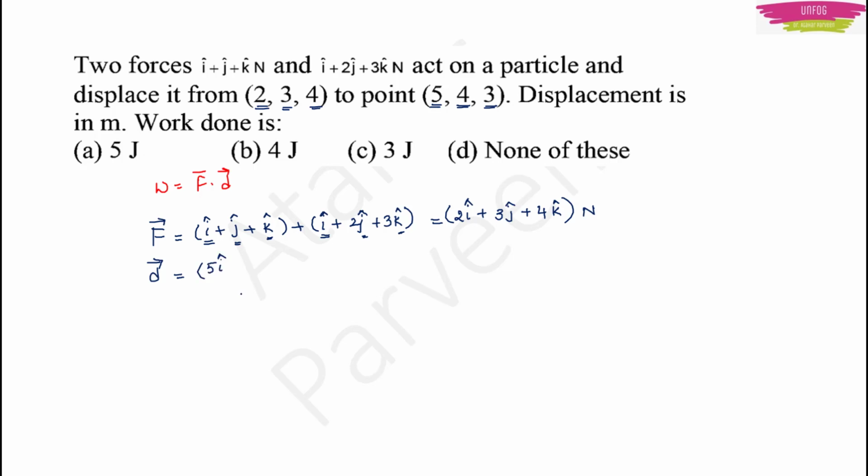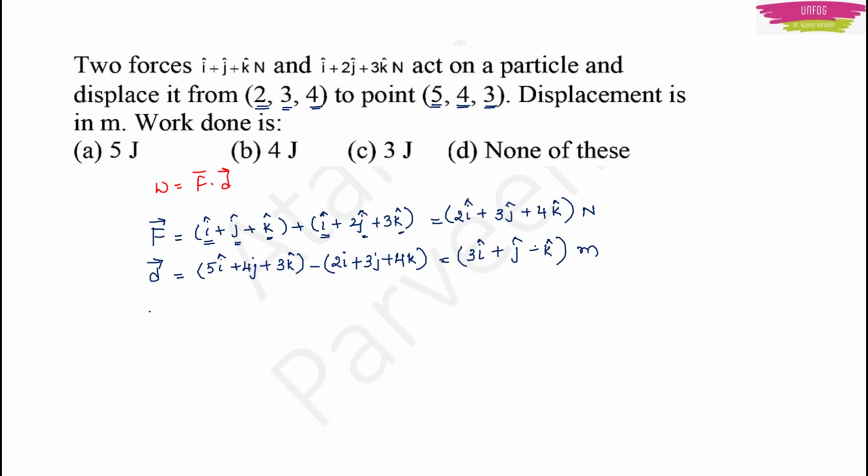And I am writing the final position first because I am finding the displacement, which is equal to the final position minus the initial position. The final position of the particle is 5i plus 4j plus 3k. I am going to subtract this from the initial position of the particle, which is 2i plus 3j plus 4k. 5 minus 2 becomes 3i cap, plus 4 minus 3 becomes j cap, plus 3k minus 4k becomes minus k cap. This is in meters. So I got force and displacement in terms of vectors.